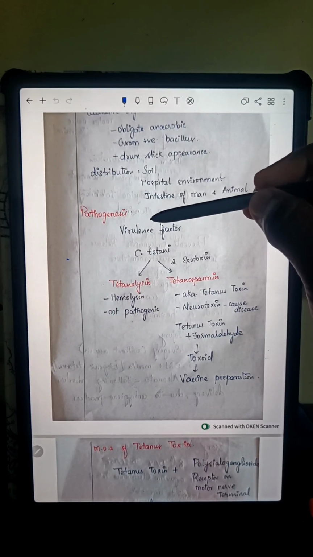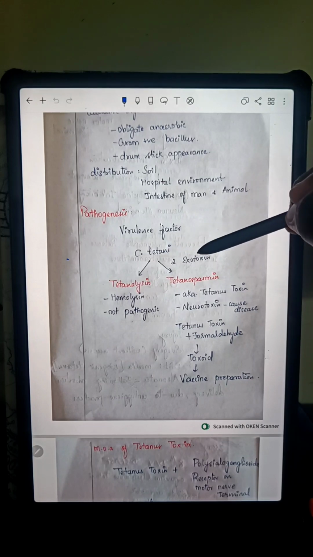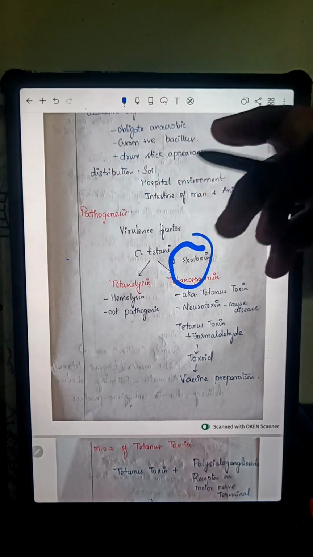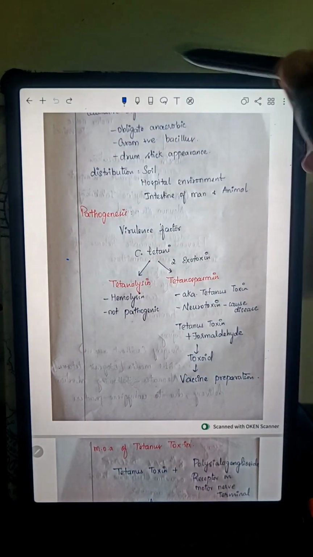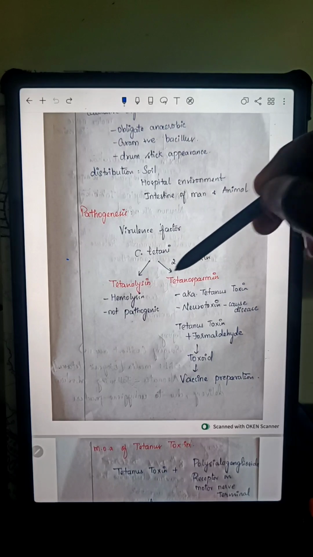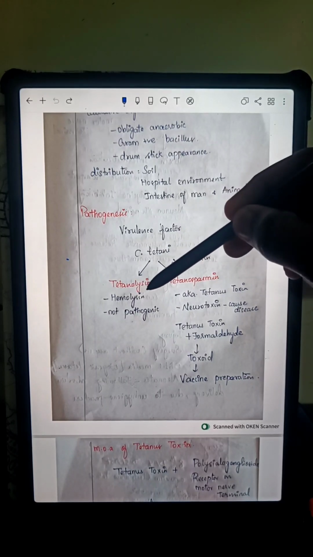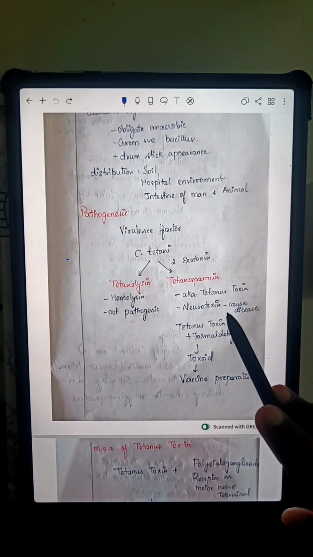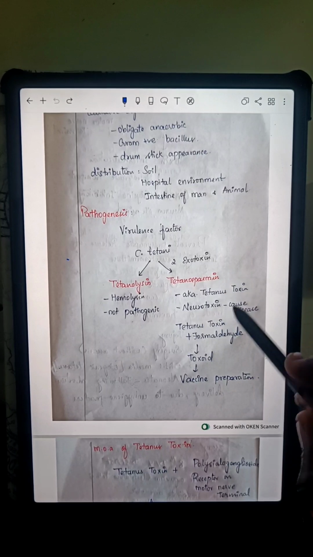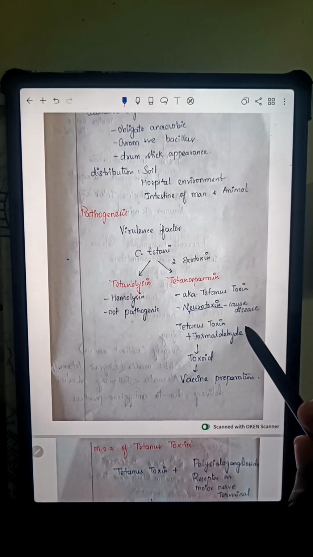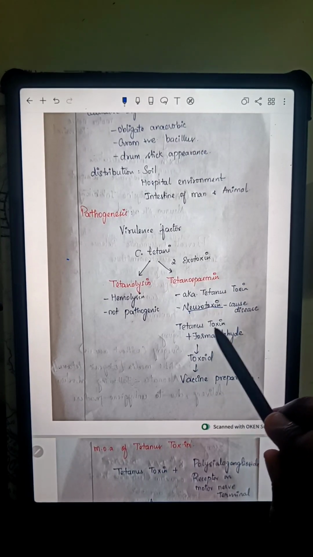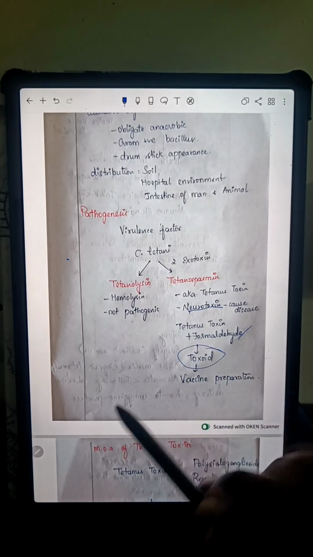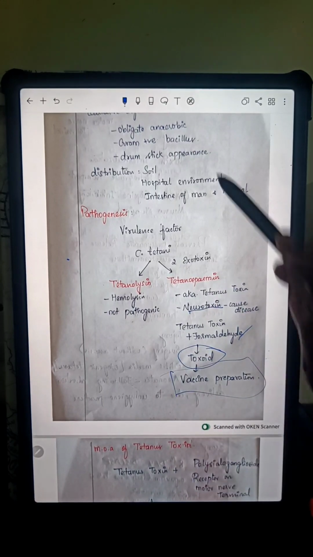Pathogenesis. The pathogenesis is due to the virulence factor of Clostridium tetani, the two exotoxins. The first one is tetanolysin and the second is tetanospasmin. Tetanolysin is hemolytic, non-pathogenic. Tetanospasmin is pathogenic and is otherwise known as tetanus toxin. The tetanospasmin is a neurotoxin that causes disease. The tetanus toxin plus formaldehyde produces toxoid, which we can use as vaccine preparation.